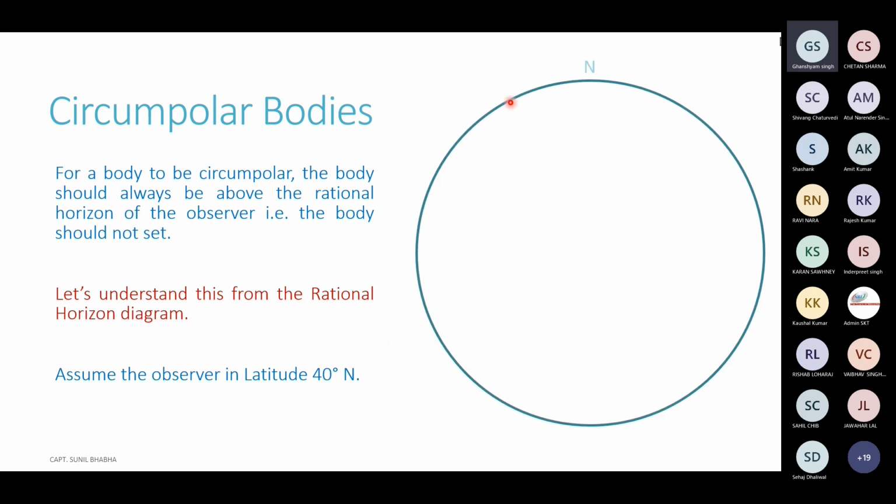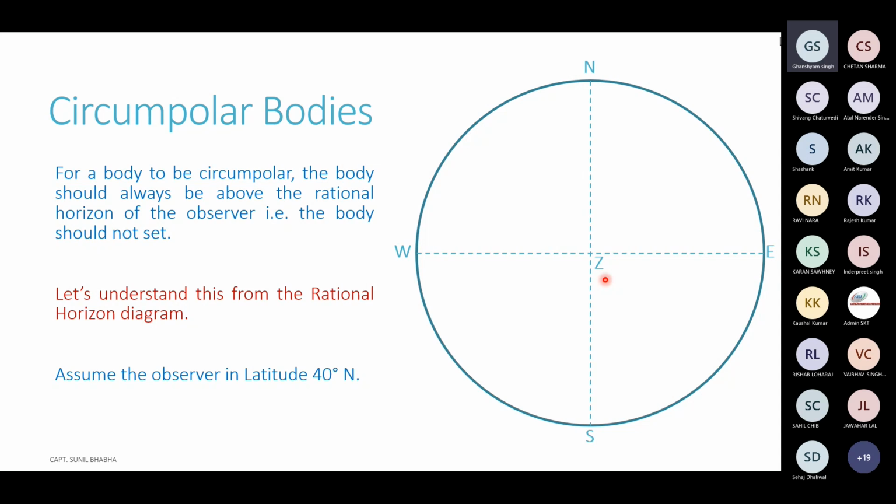We have the rational horizon. We mark off the N, E, S, W points on the rational horizon. Then we mark the celestial meridian of the observer. We mark the prime vertical circle. Exactly at the center of this diagram is the zenith of the observer, represented by Z.